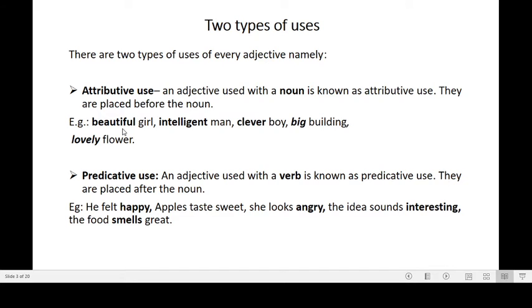Here in the attributive use of adjective, the adjective is placed before the noun. Here you see this is the noun, but we have placed the adjective before this word girl. But in the predicative use of adjective, the adjective is placed after the noun. Here he is the noun, and we have placed the adjective after the noun. So you must understand that the attributive use of adjective is used with a noun and placed before the noun. And in the predicative use of adjective, we use the adjective with the verb, and the adjective is placed after the noun.